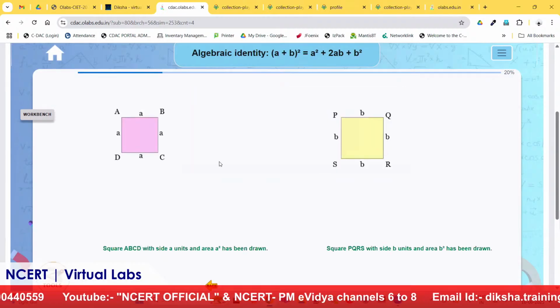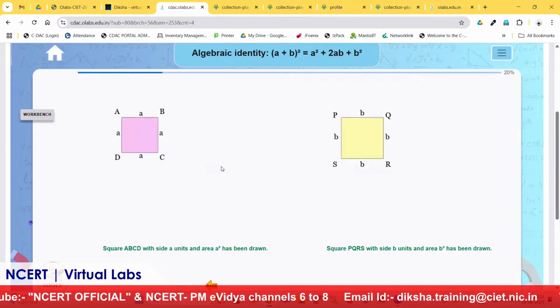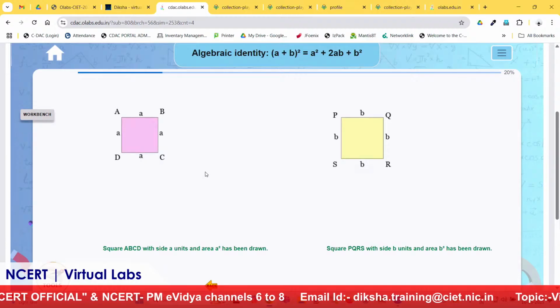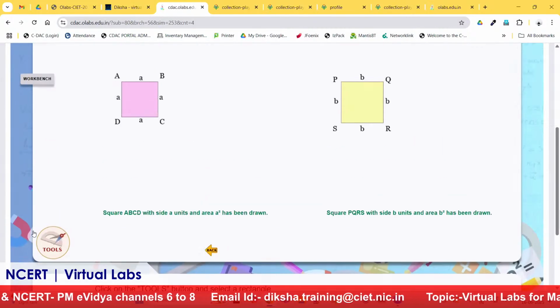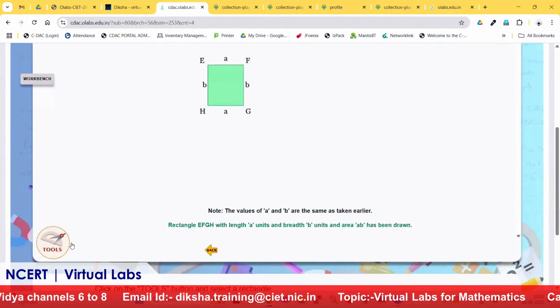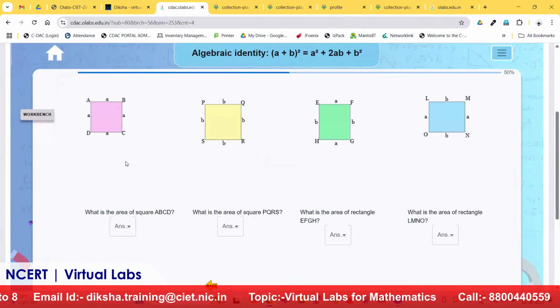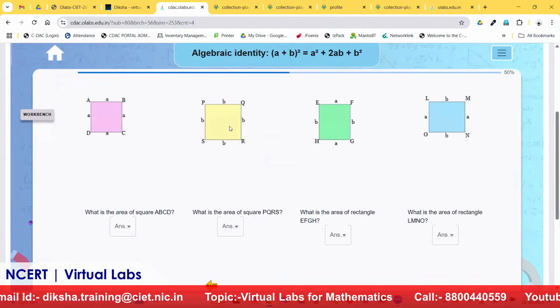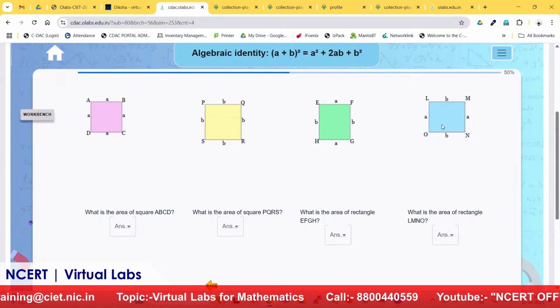Now you can see two squares, square ABCD with side A and square PQRS with side B, have been drawn. Now my next instruction says, click on the tools button and select a rectangle. I will click on this rectangle. Now a rectangle has been created. Again, tools button, another rectangle. So what we have done, we have a square with value A, a square with value B, a rectangle with side A into B, and another rectangle with side B into A.